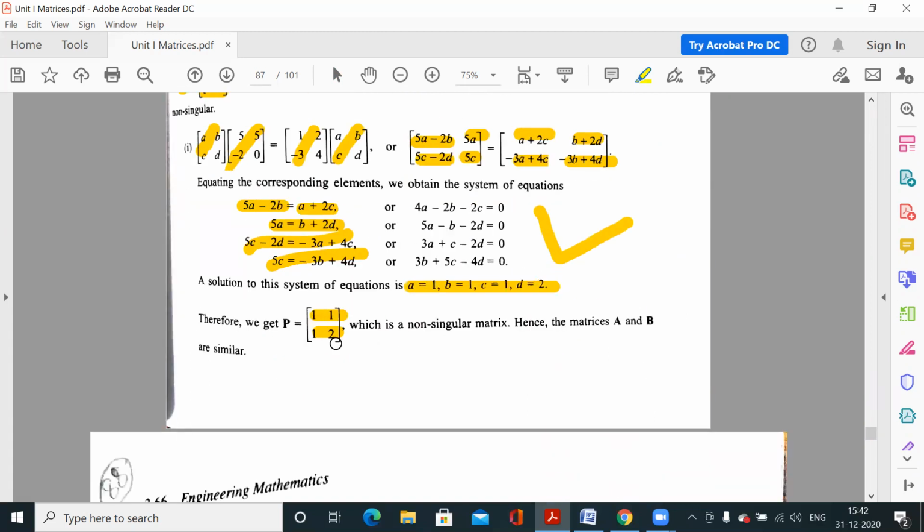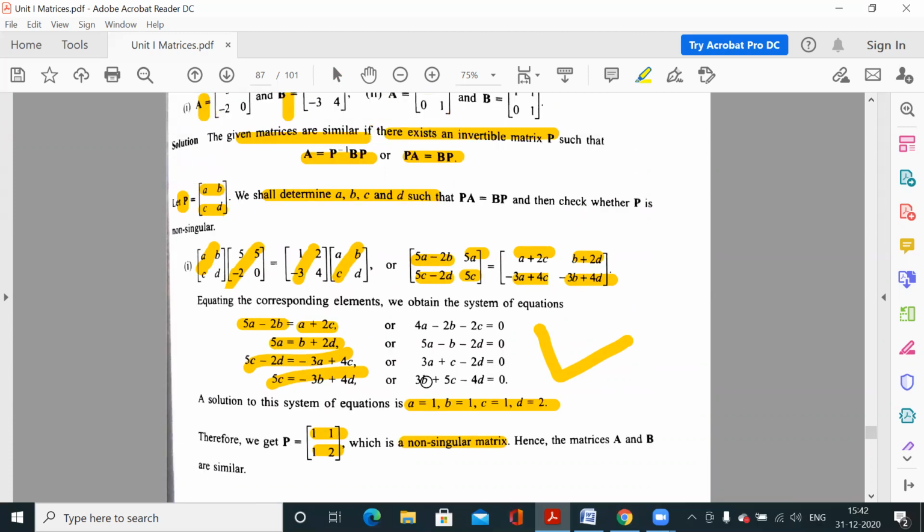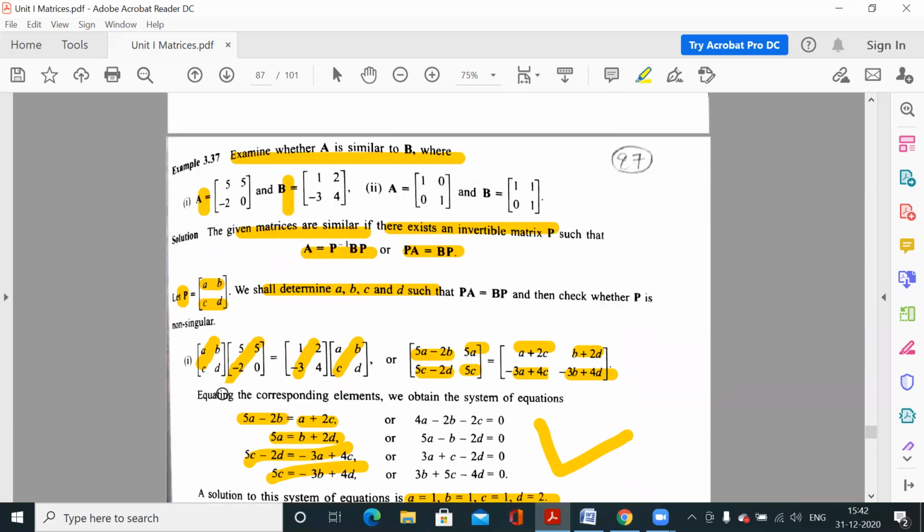The inverse of a matrix exists only when it is non-singular, meaning the determinant of this matrix is non-zero. The determinant of this matrix is 1 into 2 minus 1 into 1, so 2 minus 1, which is 1, non-zero. So this matrix is non-singular, and the inverse of every non-singular matrix exists. So now we have one invertible matrix P such that this condition is satisfied. So we will say that A is similar to B, or B is similar to A. So in question number 1, these are two similar matrices.